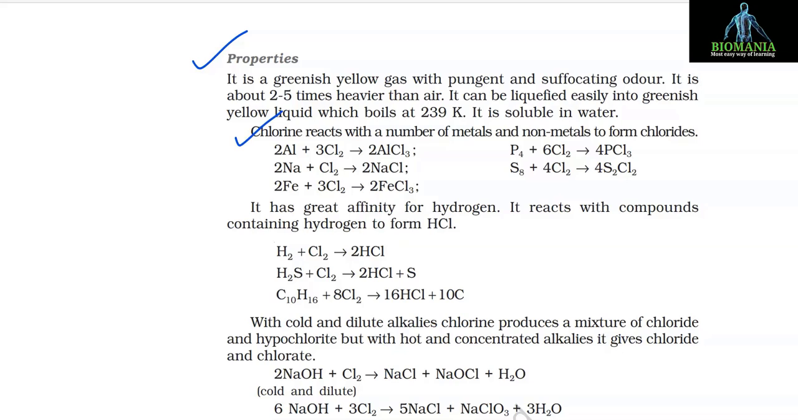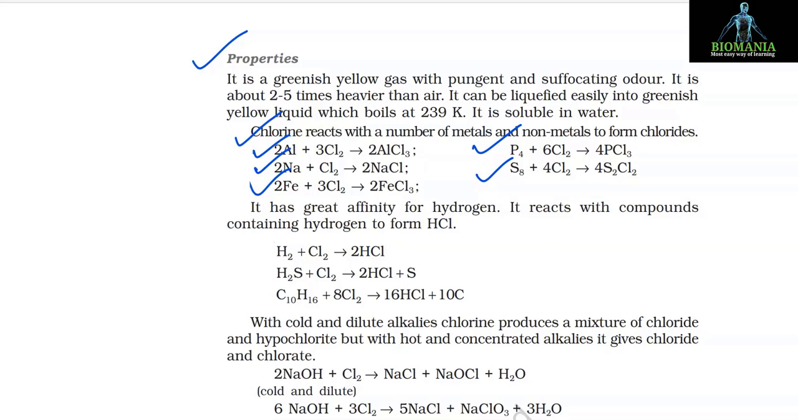Chlorine reacts with a number of metals and non-metals to form chlorides. 2Al plus 3Cl2 gives 2AlCl3. 2Na plus Cl2 gives 2NaCl. 2Fe plus 3Cl2 gives 2FeCl3. P4 plus 6Cl2 gives 4PCl3. S8 plus 4Cl2 gives 4S2Cl2.